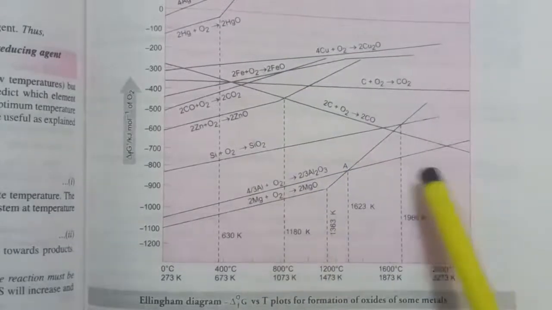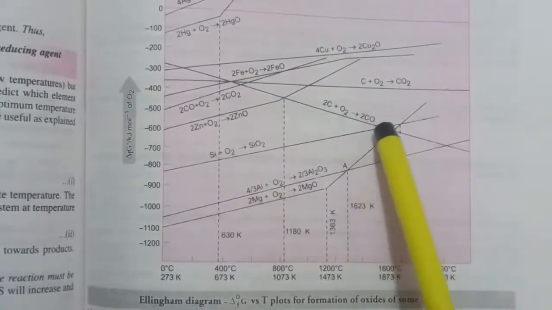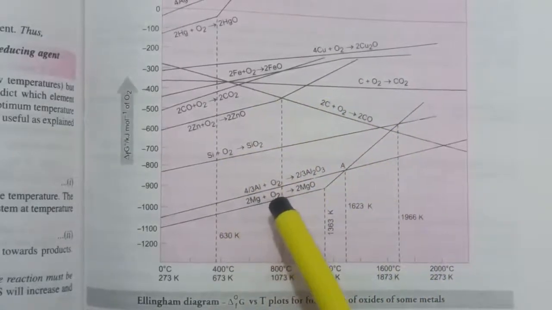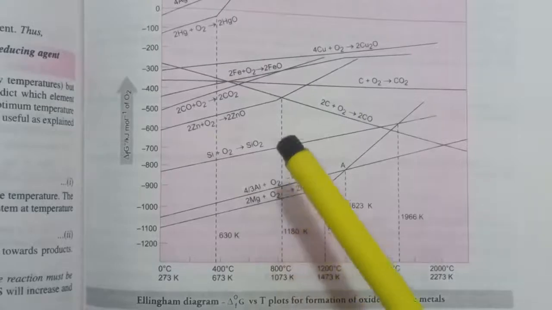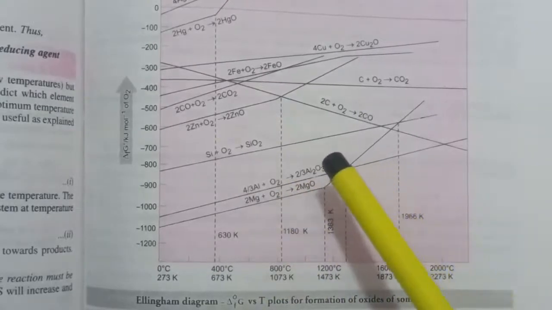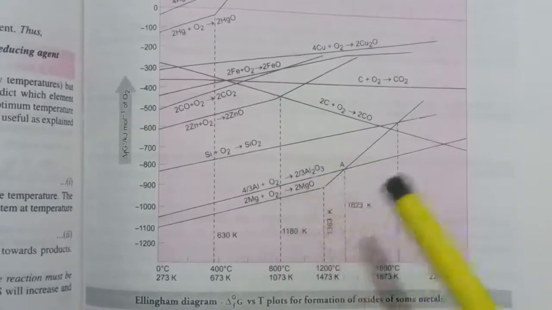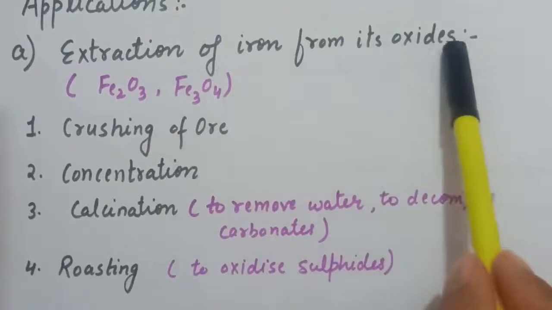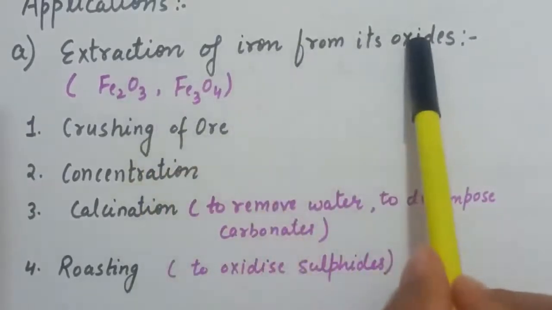But the limitation of the Ellingham diagram is that it can tell about the feasibility of the reaction, but it cannot tell about the kinetics of the reaction. That is, how fast the reaction will take place cannot be predicted by the Ellingham diagram. Now next is extraction of iron from its oxide. This is the first application of the Ellingham diagram.